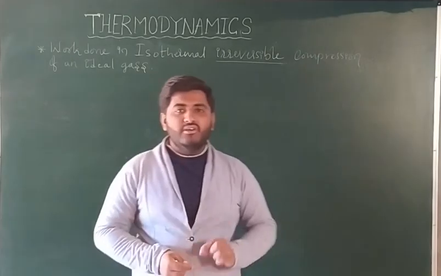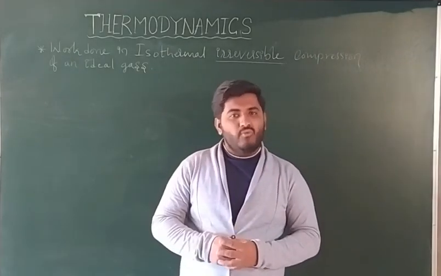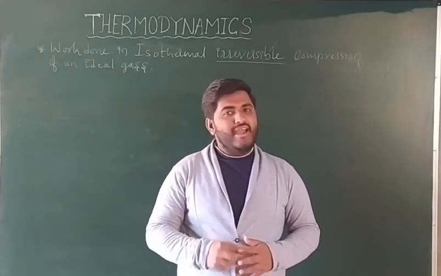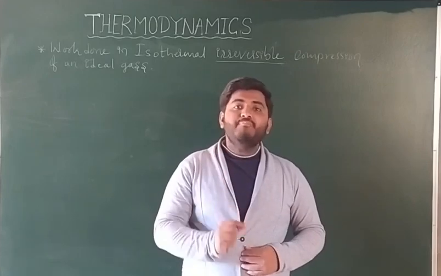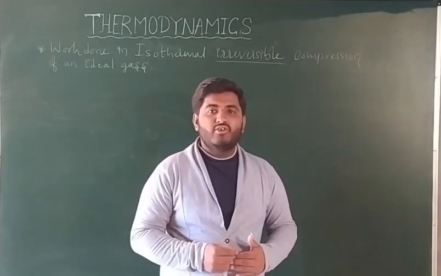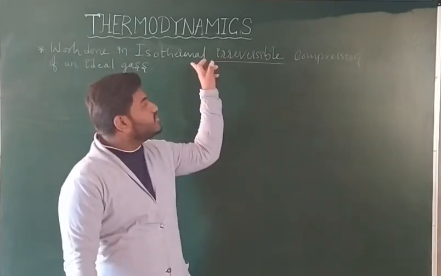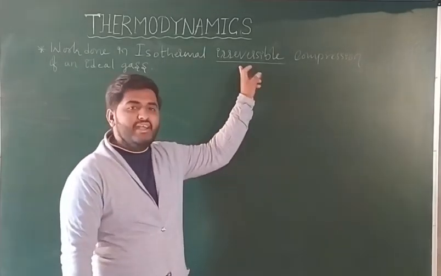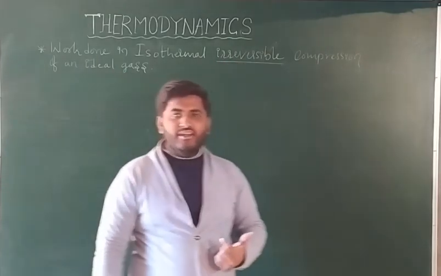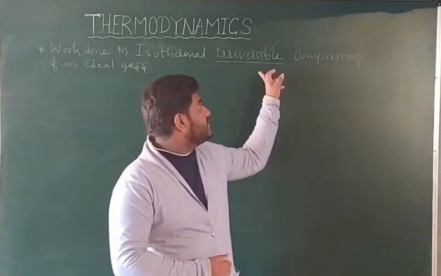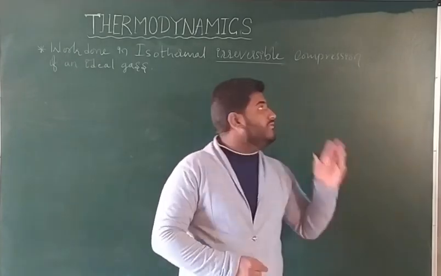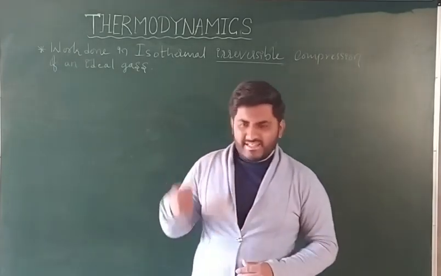And we have used here the word isothermal. In the previous class, we have already discussed isothermal. What is an isothermal reaction? An isothermal reaction is a reaction in which the temperature remains constant throughout the reaction, right? T is not changing. Such reactions are called isothermal reactions. And we have also studied reversible and irreversible reactions. An irreversible reaction takes place in only a few steps and has a finite time to undergo. It does not attain equilibrium. Irreversible. Okay, let us begin.